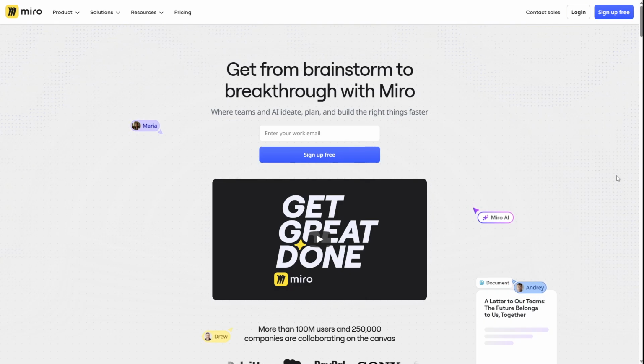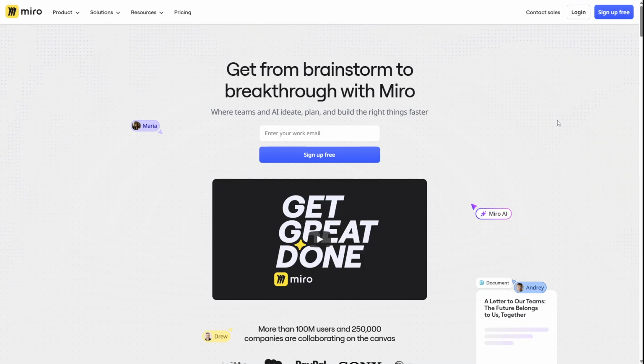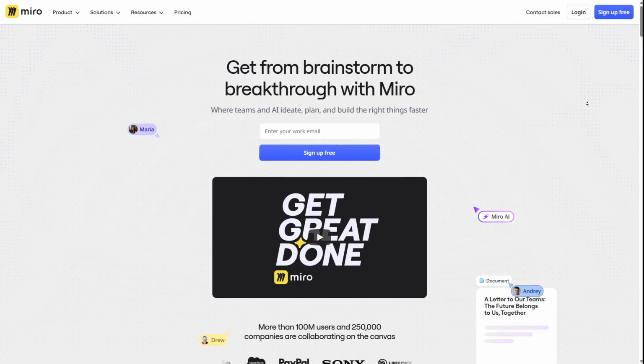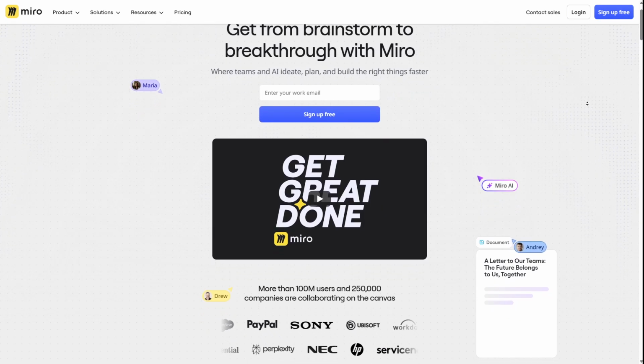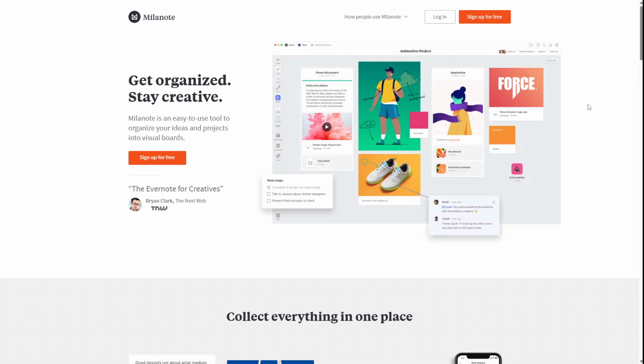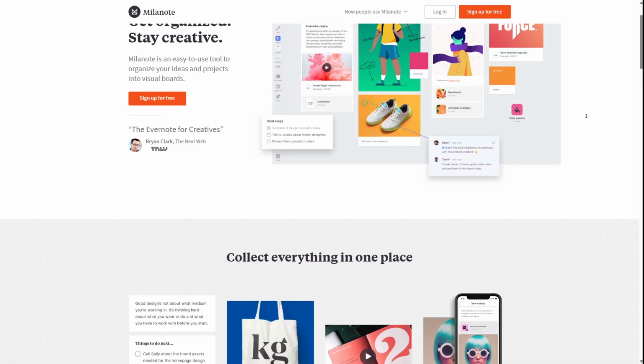Hey, in this quick comparison, we're looking at Miro and Milanote, so you can figure out which one fits your workflow better. So the main difference is pretty clear. Miro is a digital whiteboard made for teamwork and structured planning, while Milanote is more of a visual notebook for creative thinking, mood boards, and early ideas.